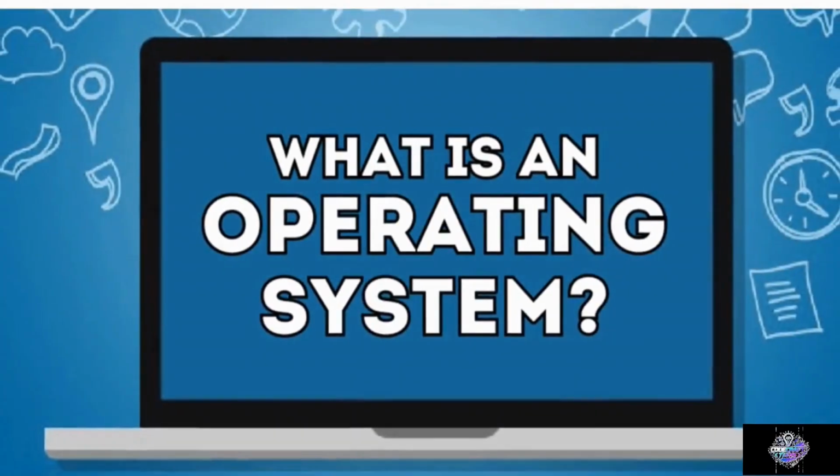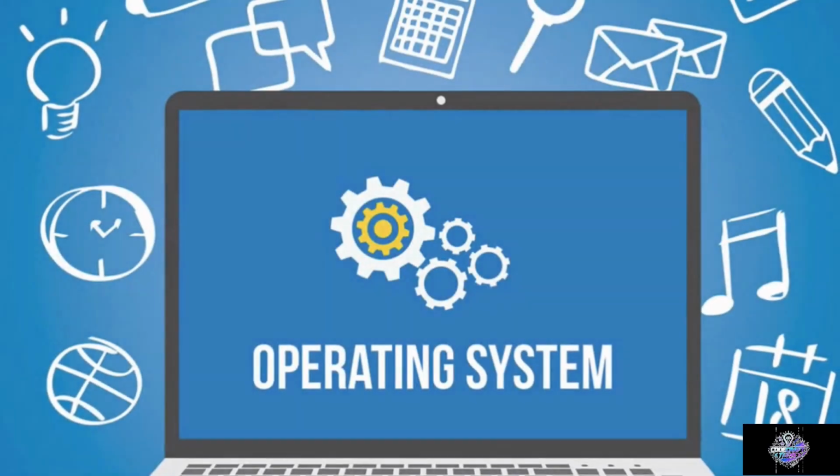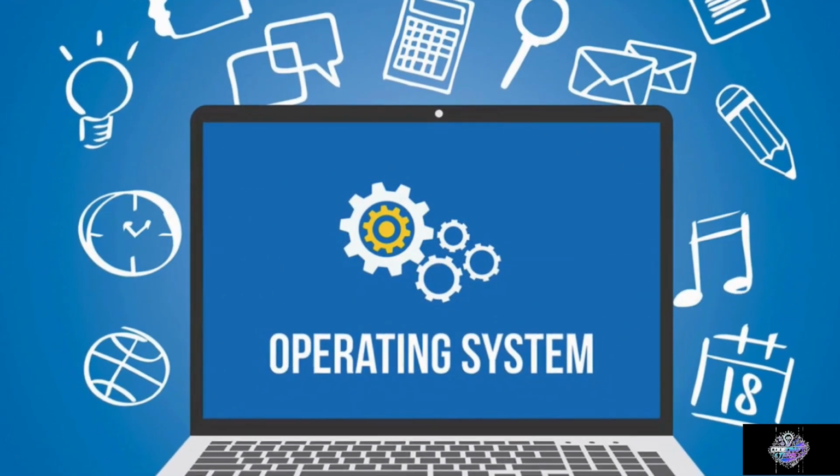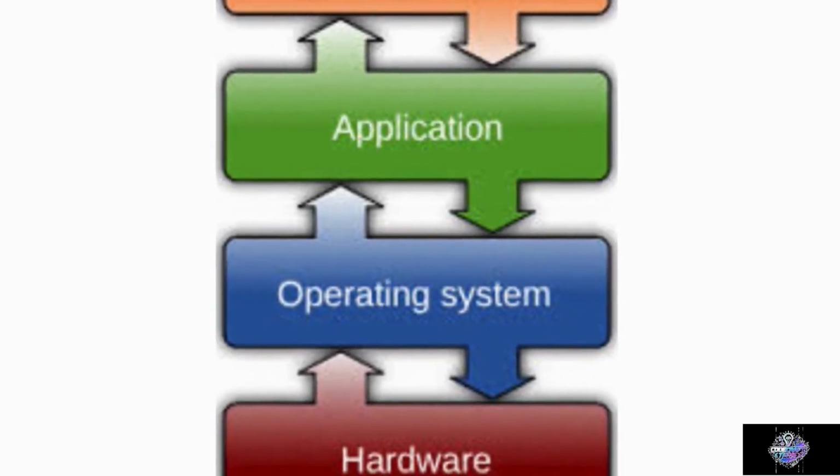What is an operating system? Simple definition: an operating system, OS, is the main software that manages all the hardware and software on a device.